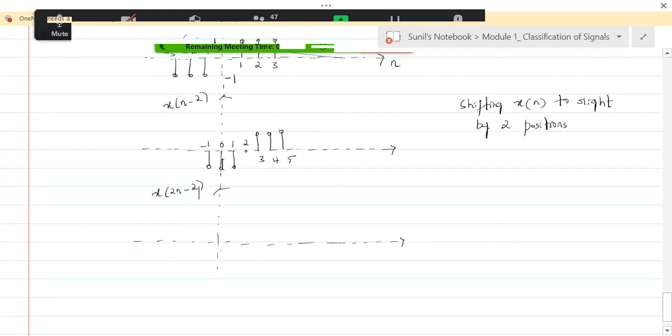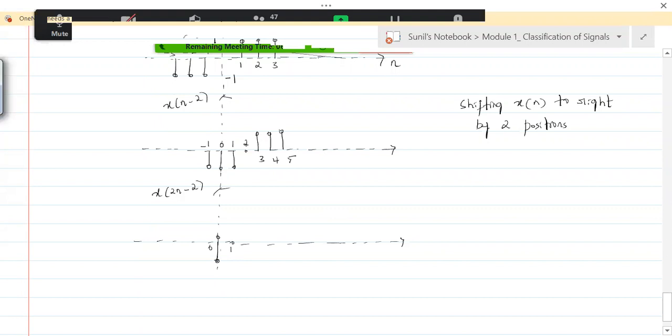The sample at 0 should be at 0. The sample at 1 should come at what? It should compress means it should come at 0.5, but 0.5 is not there. So this is also gone. This is also vanished. The sample at 2 should come at 1. The sample at 2 means at 2 we have 0. So that 0 will come at 1 now. This is 0. The sample will come at 1.